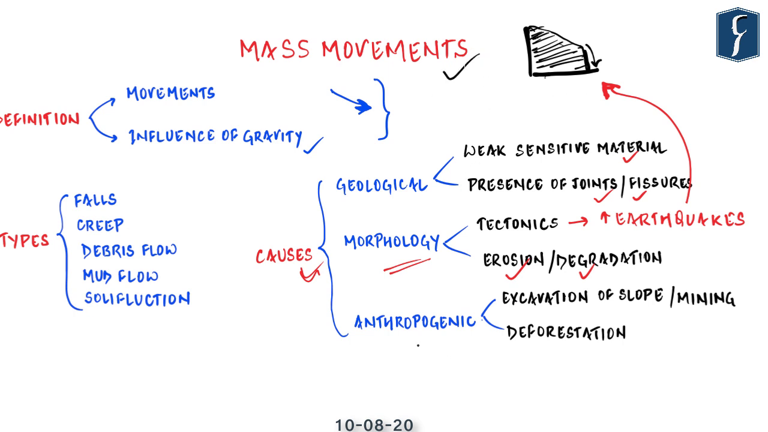And as the influence of man on nature is increasing, the role being played by anthropogenic factors is also increasing. Hence excavation of a slope and mining are among the major factors which lead to landslides in the current scenario, and also deforestation, because dense forests and their roots keep the material bound and prevent it from collapsing.